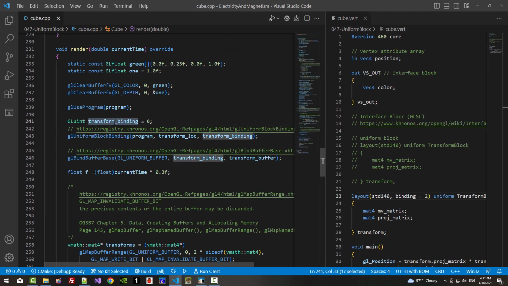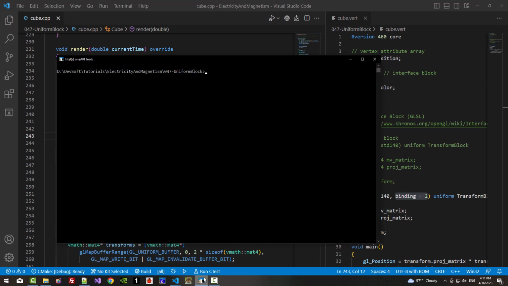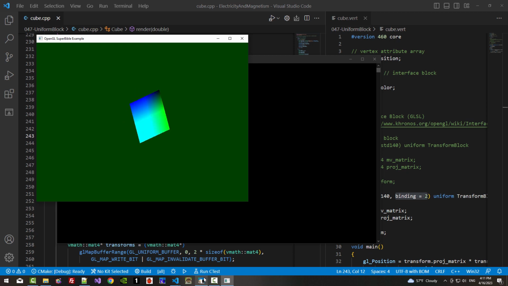This transform binding is used in 2 places. Uniform block binding: in this function, we passed transform binding. In glBindBufferBase, we used transform binding. Now we set binding 2, so I will change it to 2. Then I can disable it. With this, we build again. CLSI. It works perfectly.